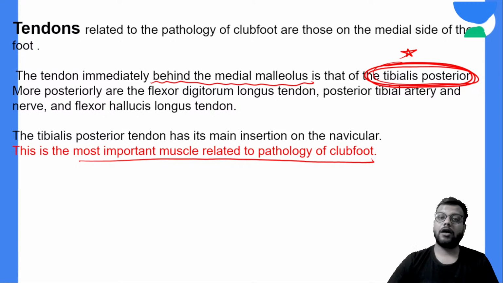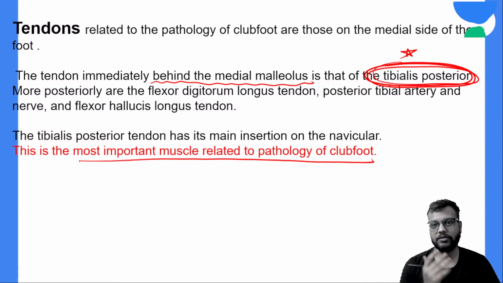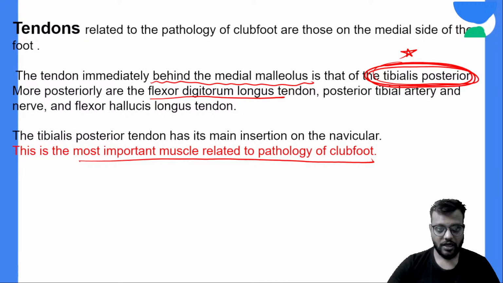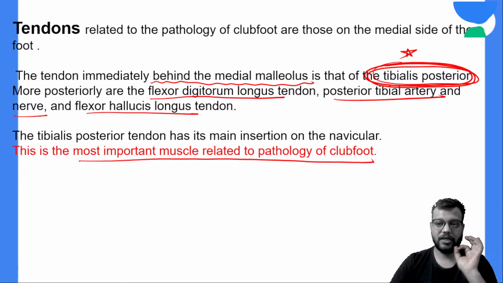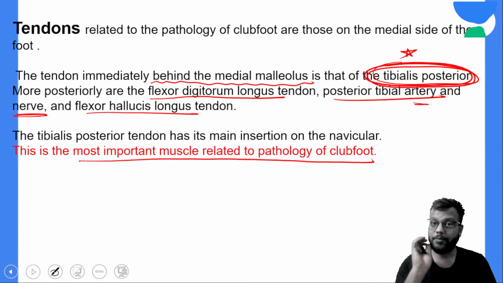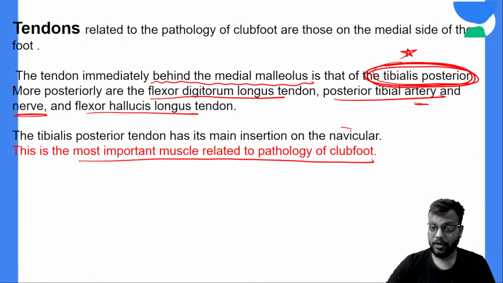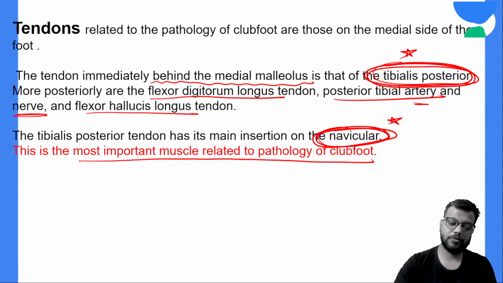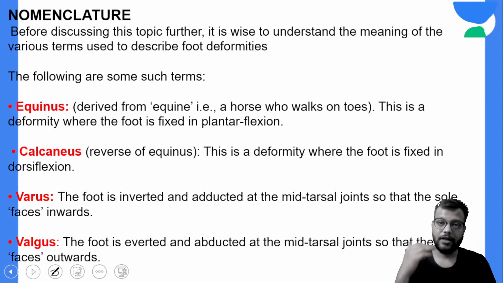Okay, and behind the tibialis posterior tendon you have the other two tendons, that is your FDL and FHL, flexor digitorum longus and flexor hallucis longus, accompanied by the posterior tibial artery and nerve. Okay, so while dissecting you have to take care of this artery and the nerve. Okay, and the tibialis posterior tendon's main insertion is on which bone? It is on the navicular bone. Okay, remember tibialis posterior is inserted on the navicular bone.